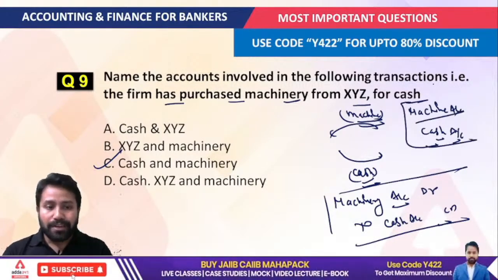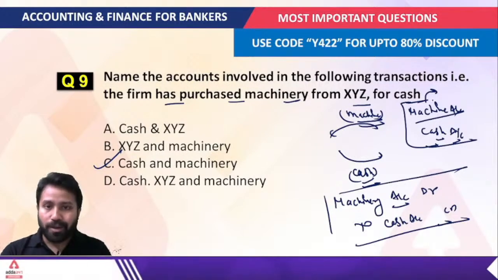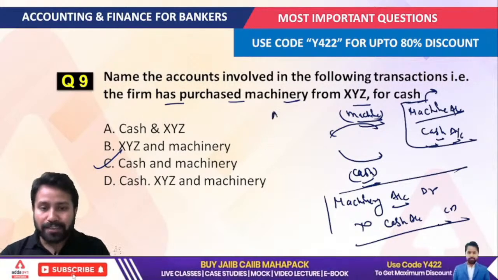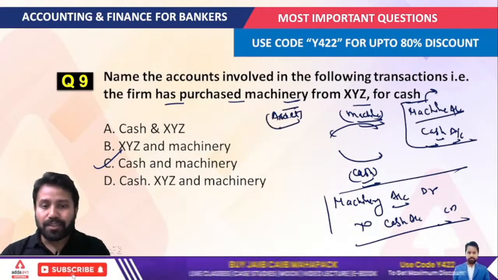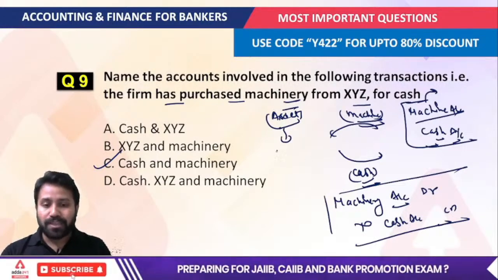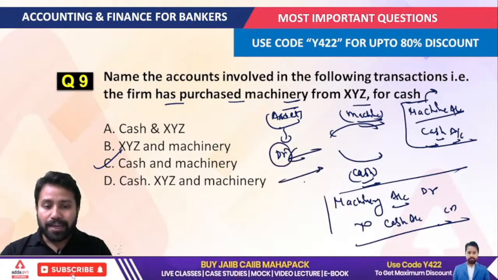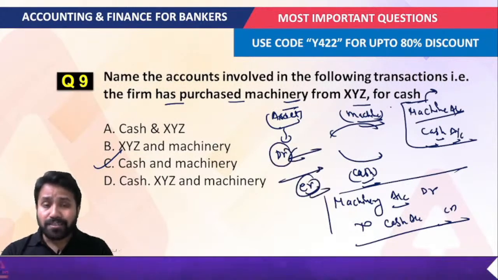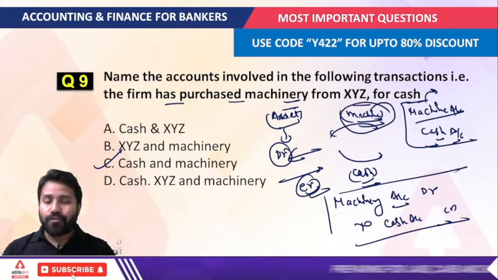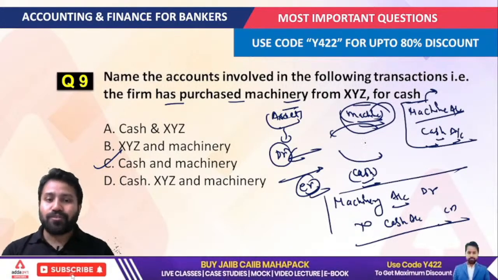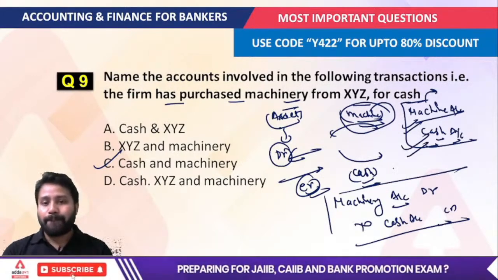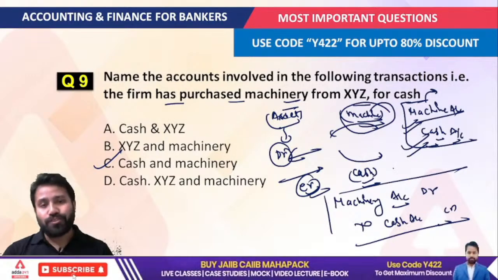credited. Now you can understand, whenever we're talking about the machinery account, it is an asset for the company. And whatever asset we are talking about, an asset always comes under the real account category. And for the real account category, the golden rule of debit and credit says that debit what comes in and credit what goes out. So in that scenario, machinery is coming into your business, while cash is going out from the business. That's why the correct answer to this question is that the machinery account would be debited, and the cash account would be credited. So cash and machinery would be your answer for this question.